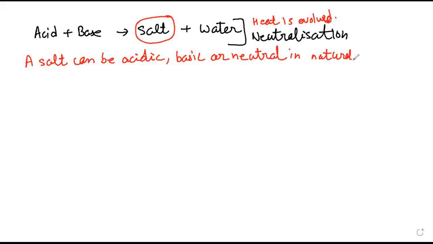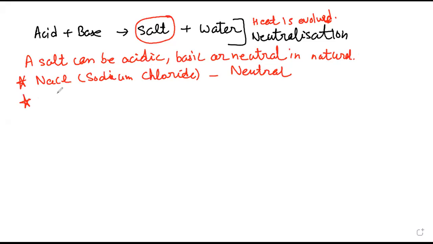I'm giving you examples. NaCl is sodium chloride, which is the common salt we use. That is neutral.